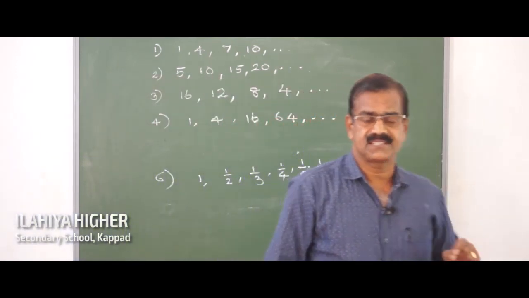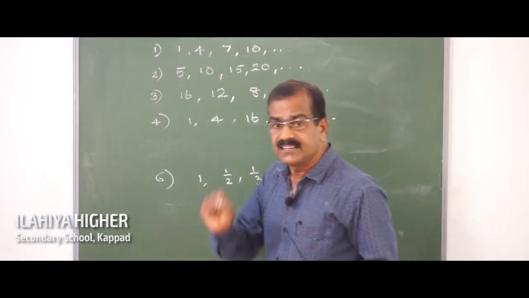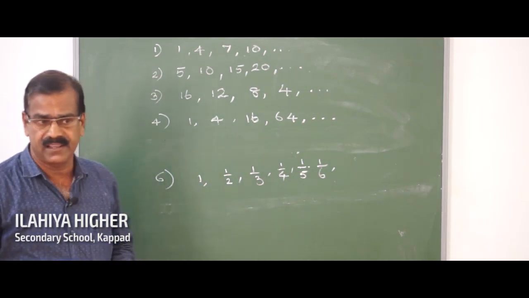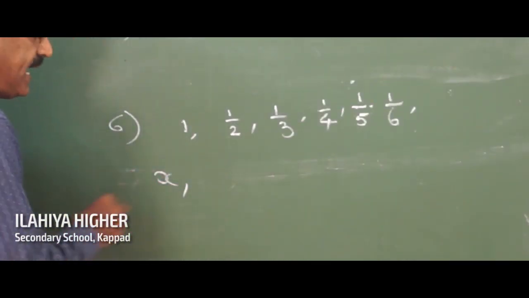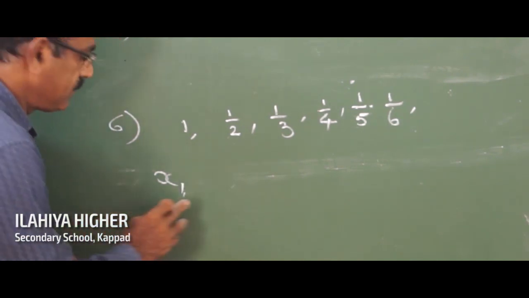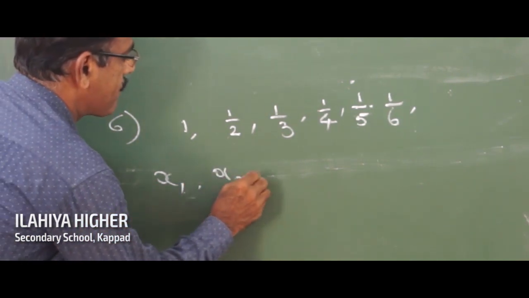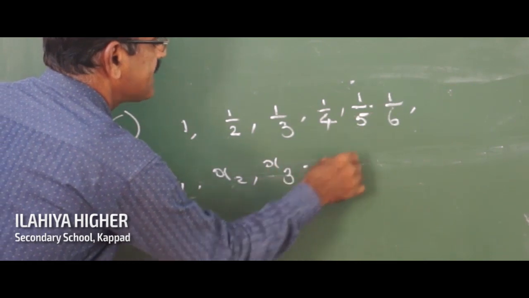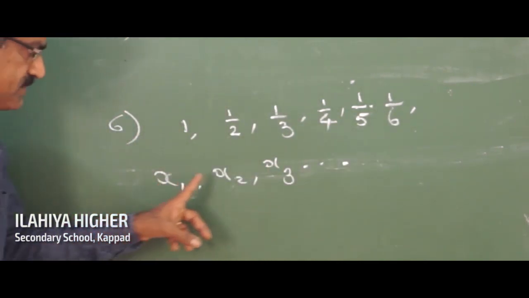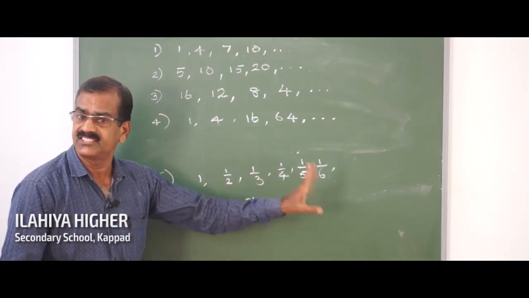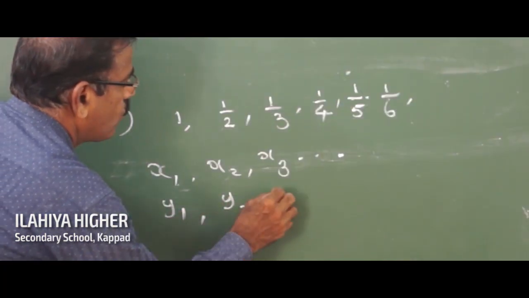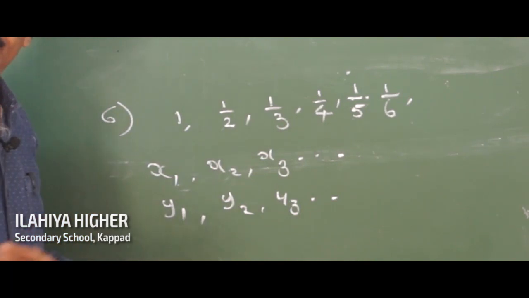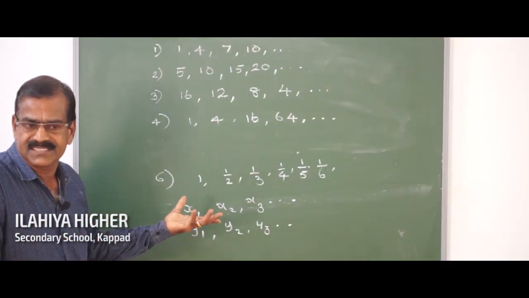The terms in a sequence are represented algebraically using x1, x2, x3, etc. First term, second term, third term, etc. Then y1, y2, y3, etc. These letters are used.